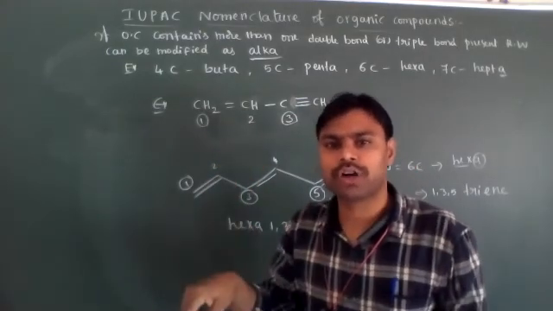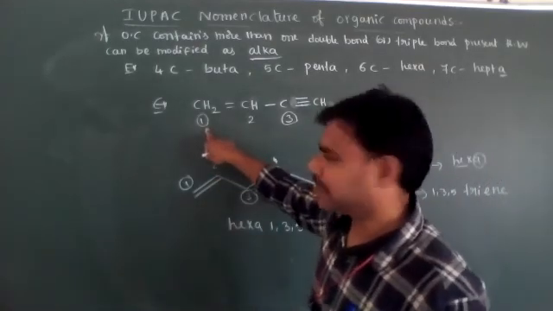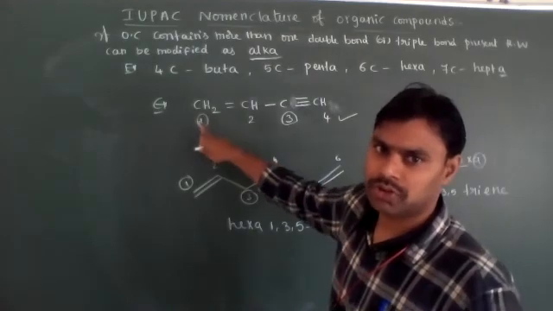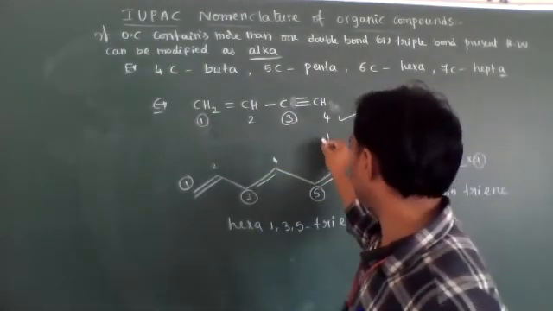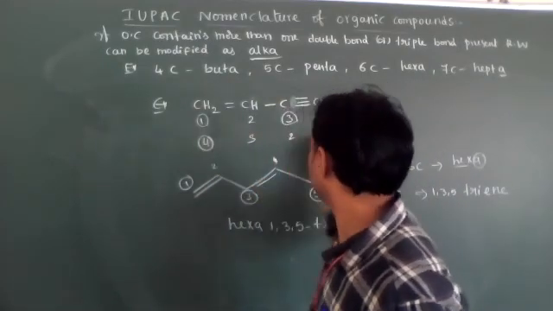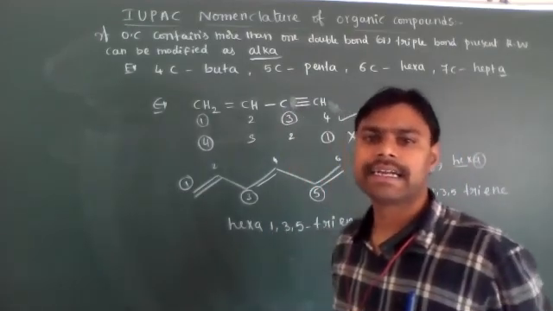Remember in your mind that the double bond gets more priority than the triple bond. According to that, the correct numbering is: the double bond is between 1 and 2, so position 1, and the triple bond position is 3. This is correct. If you give the numbering 1, 2, 3, 4 the other way, it is wrong because the double bond gets more priority than the triple bond.